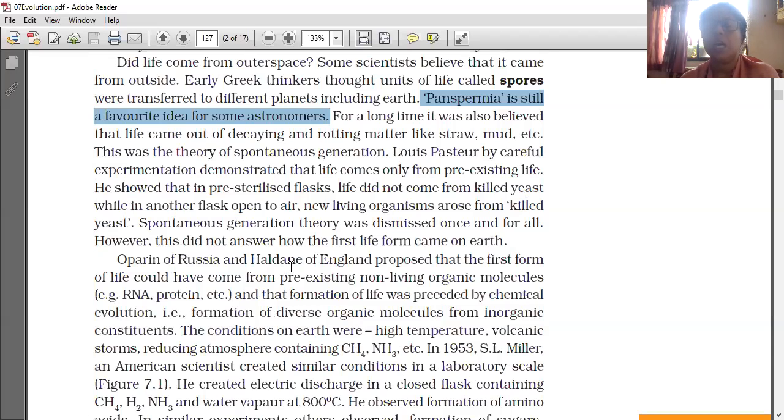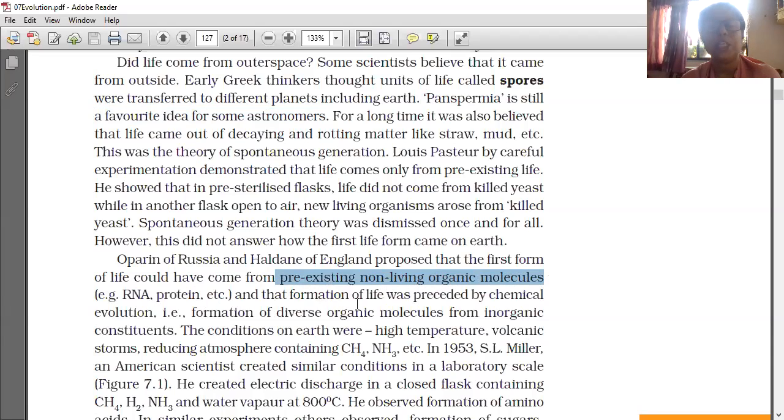Oparin of Russia and Haldane of England proposed that the first form of life could have come from pre-existing non-living organic molecules, for example RNA and protein.